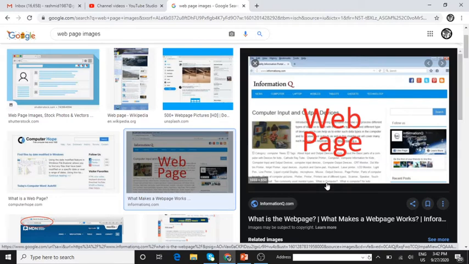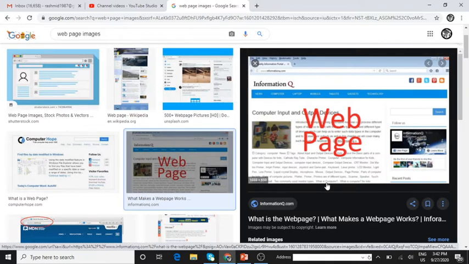One more time I'll repeat. In your textbook, each page is a web page. All these pages put together is a website.